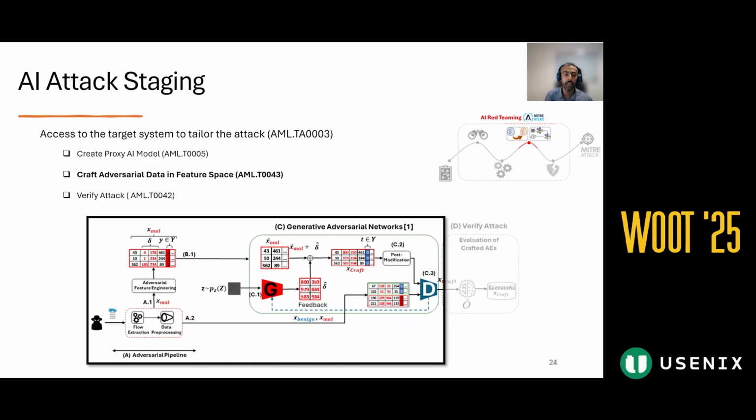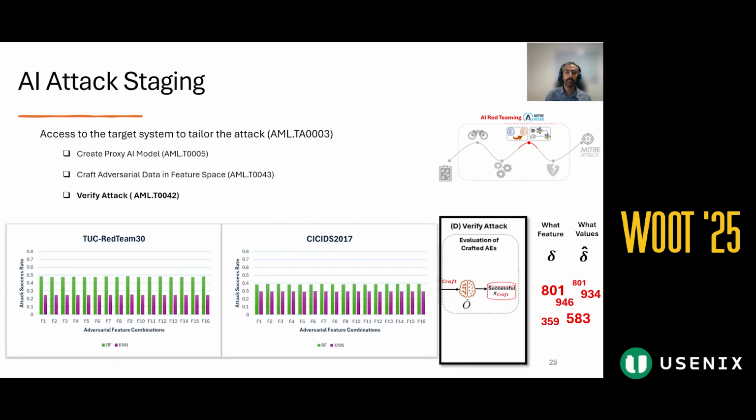But the question is, how do we know if the system is actually fooled? For that, we measure the attack success rate using the substitute model to verify if the generated adversarial examples are evasive. These plots show ASR across both datasets. For better visibility, we encoded the adversarial feature combinations as F1, F2, and so on. You can find the details in the paper.